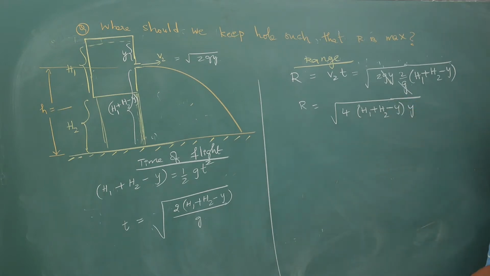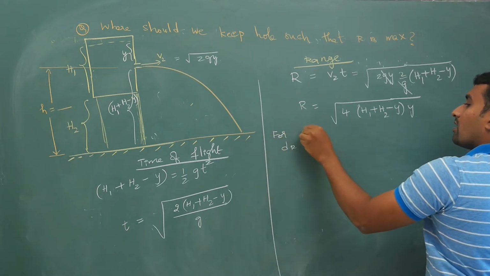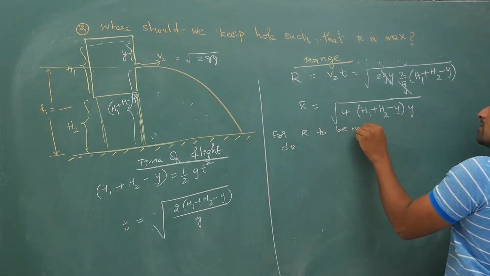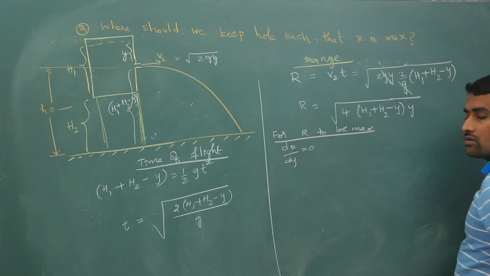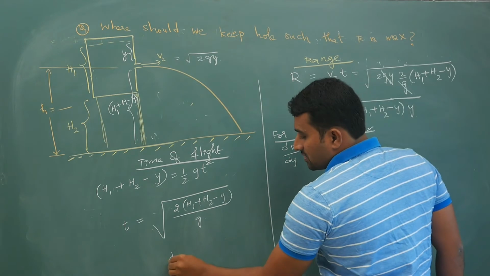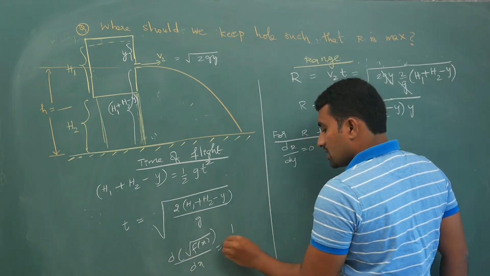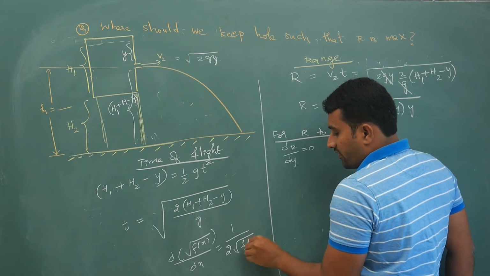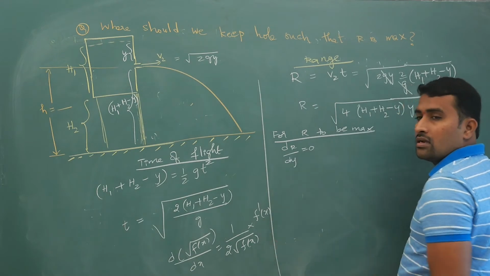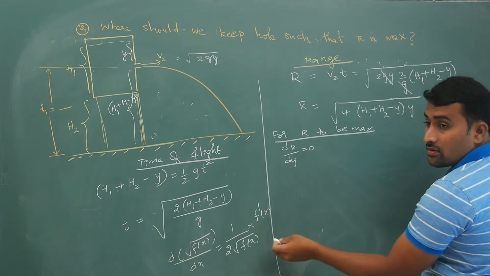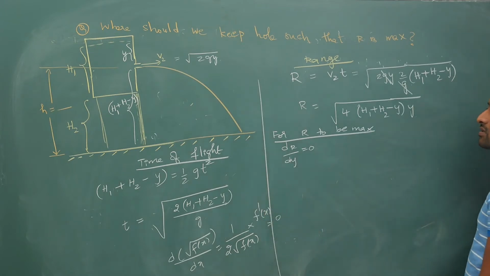Now for R to be maximum, dR by dy is equal to 0. As I have discussed previously, the derivative of root of f of x is 1 by 2 root of f of x times f dash of x, where f dash of x is nothing but the derivative of f of x. This must be equal to 0. If f dash of x is 0, that is enough.